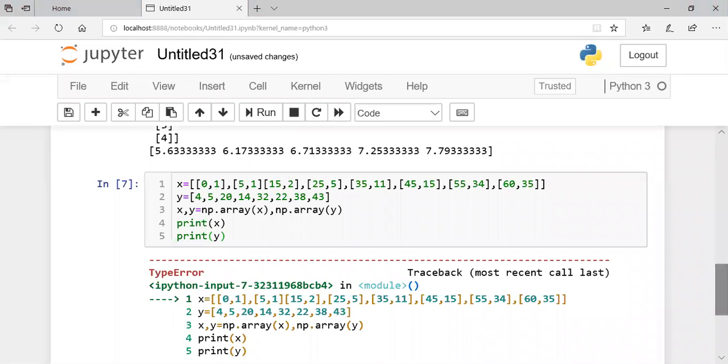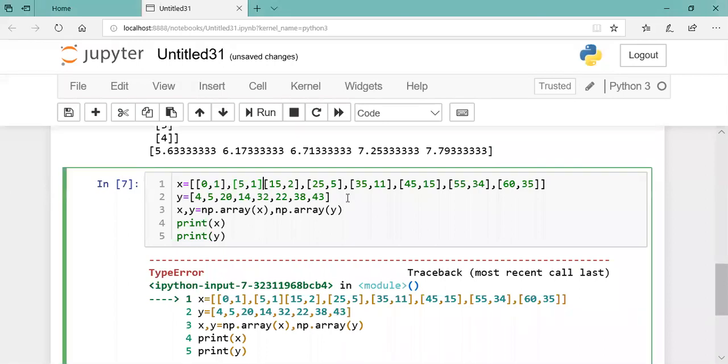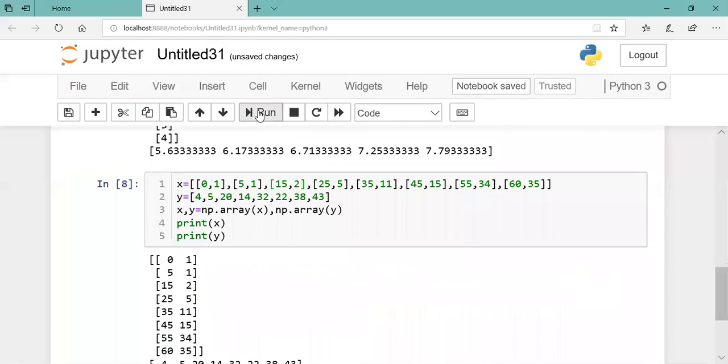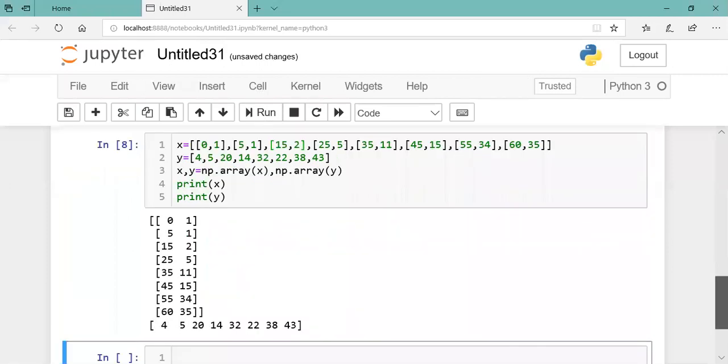Somewhere a comma is missing. Oh yes, thank you. Okay, so you can see that now I am having 2 x values, x1 and x2.